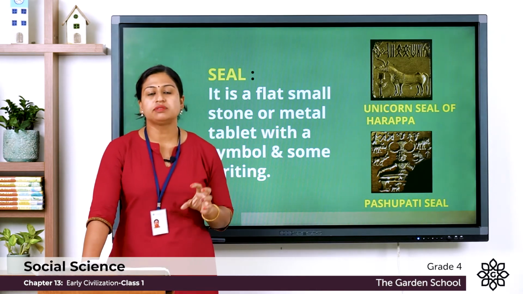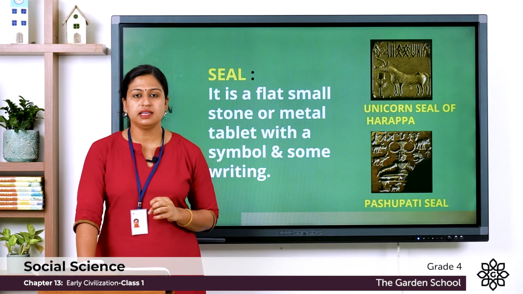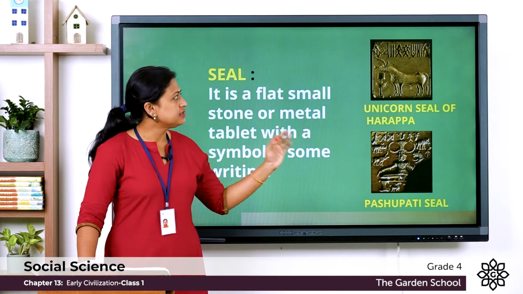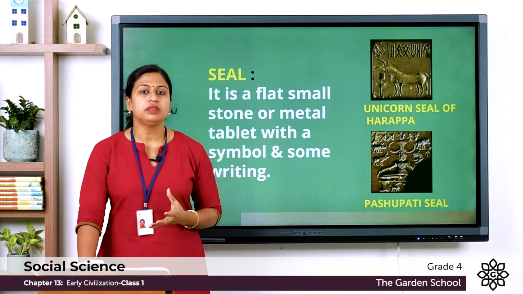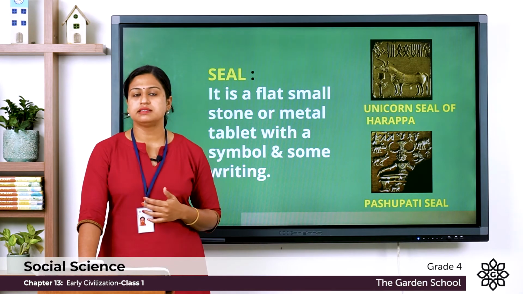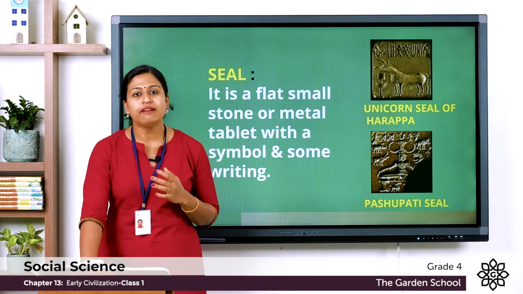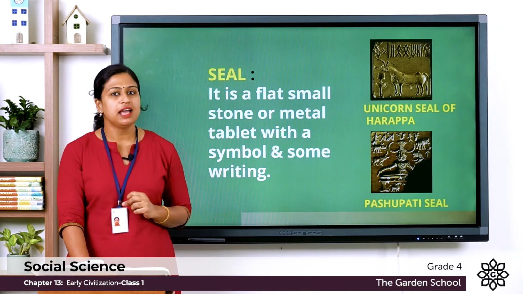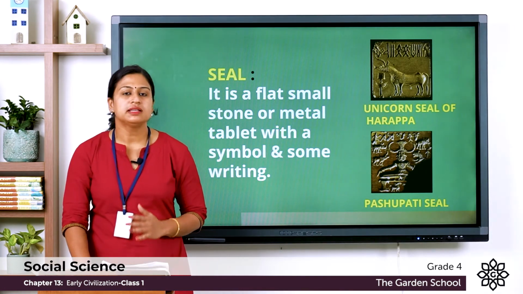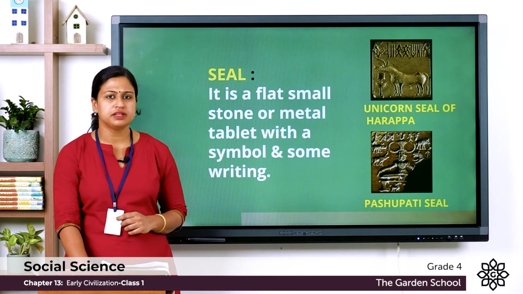These seals were found in the Indus cities, and by seeing these seals we can make out that the people of Indus Valley civilization knew how to read and write, but we have not been able to understand their script. So this was about the Indus Valley civilization.